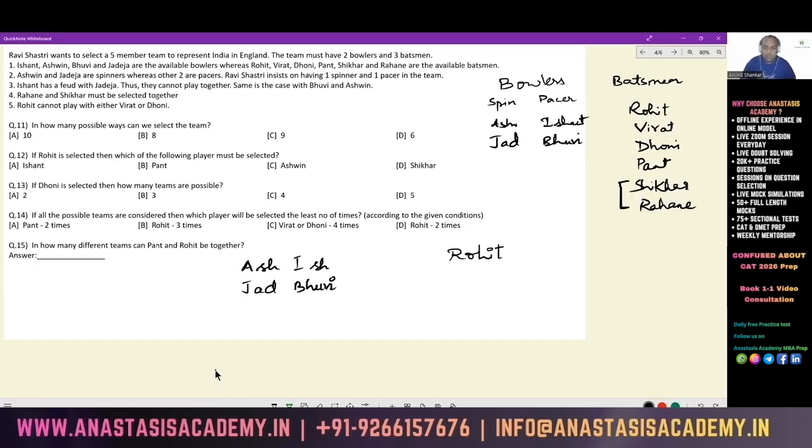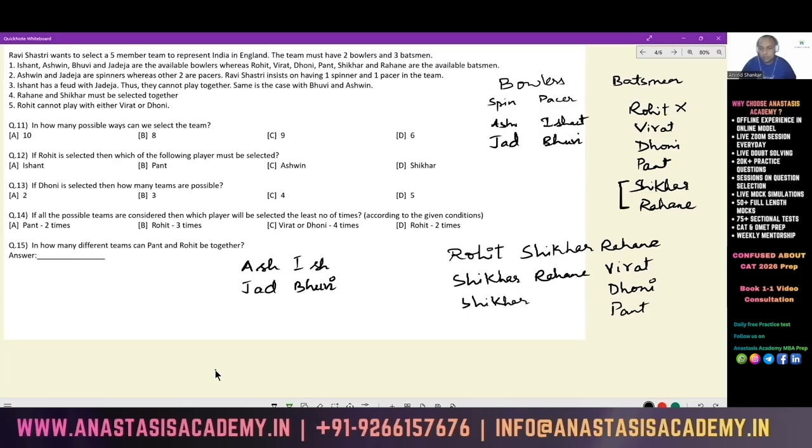Now, if I take Pant, I cannot select one out of Shikhar or Rahane. So if Rohit is selected, it means Shikhar and Rahane have to be there. If I select Rohit, Shikhar and Rahane are automatically selected. This is done. Next, let's say Rohit is not included, and Shikhar and Rahane are included. Then any one of the 3, Virat or Dhoni or Pant, can come. The third batsman could be anyone among them.